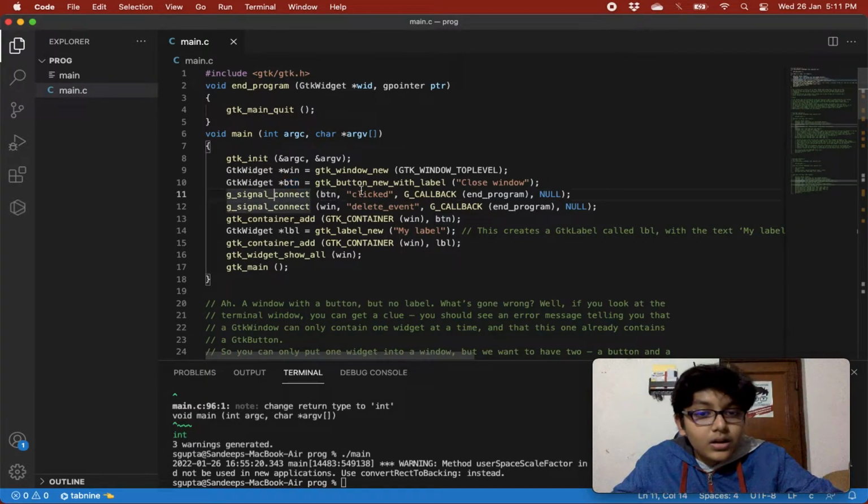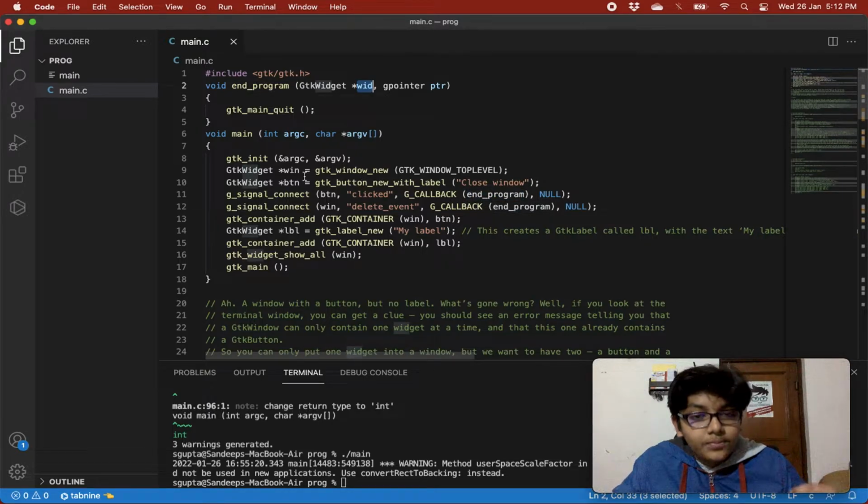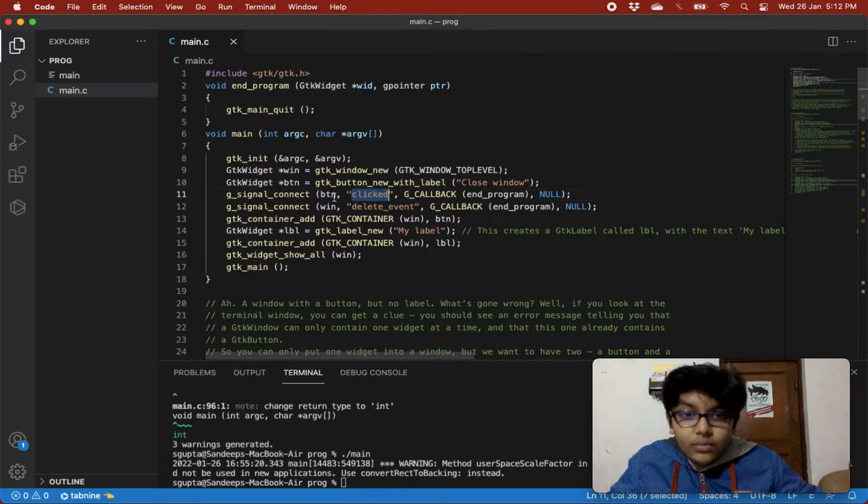Then we are adding a clicked signal to our button, and our callback function is our end program method. Whenever we receive the clicked signal, it will call the function that is passed to G_CALLBACK, and that is our end program function that will just quit our program. Automatically, the widget because of which the clicked event occurred is passed to end program.